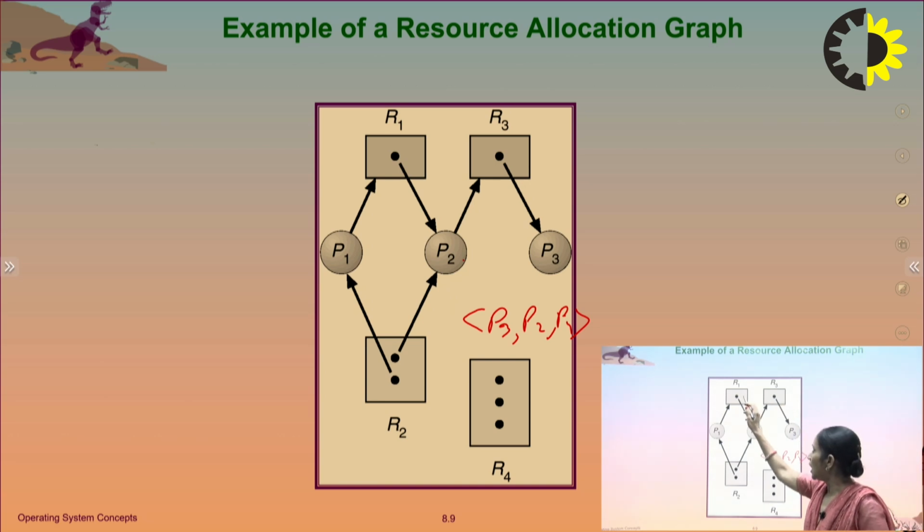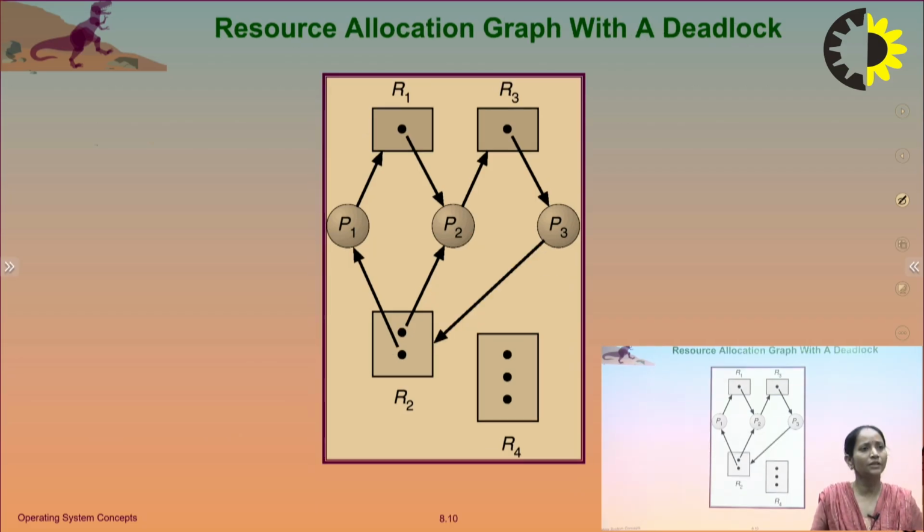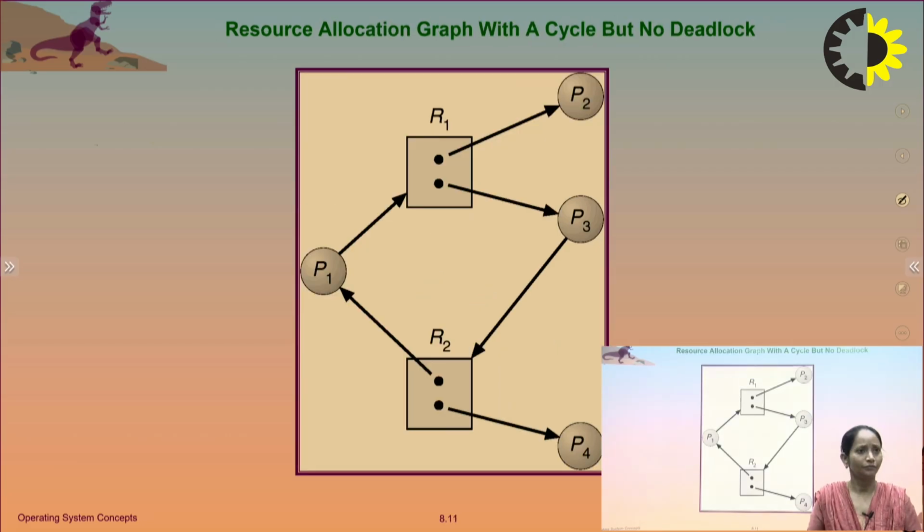Now R1, R2 and R3, all these resources are free. Then if I take P1, process P1 is holding a resource R2 and waiting for R1, and now both resources are available for P1. So P1 will also complete its execution. So here there is no deadlock. But in the other example, none of the processes P1, P2 and P3 can complete its execution. So in this condition, there is a deadlock.